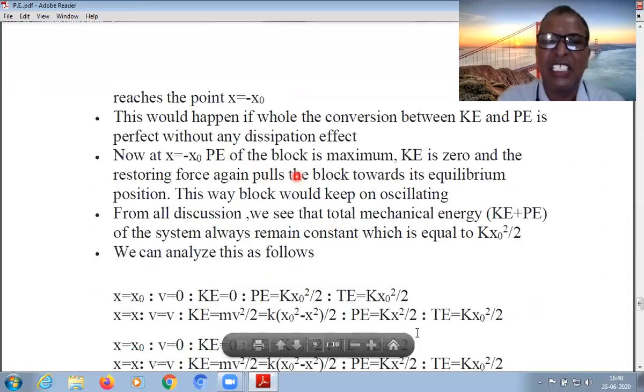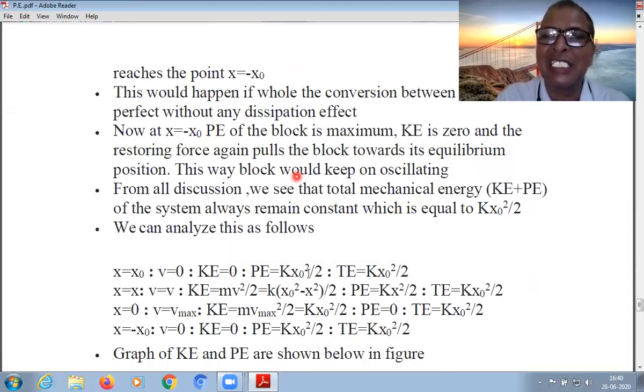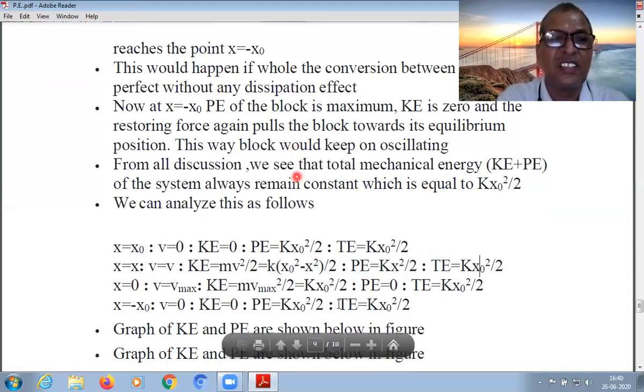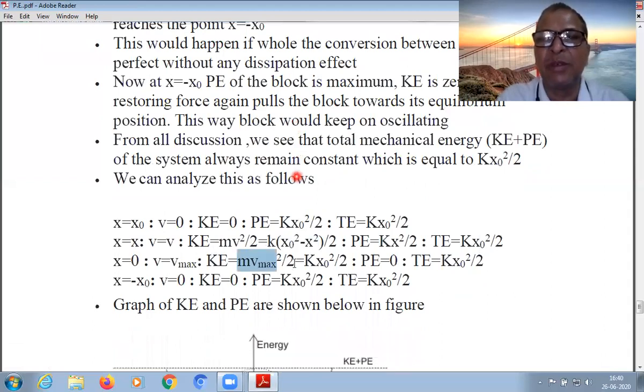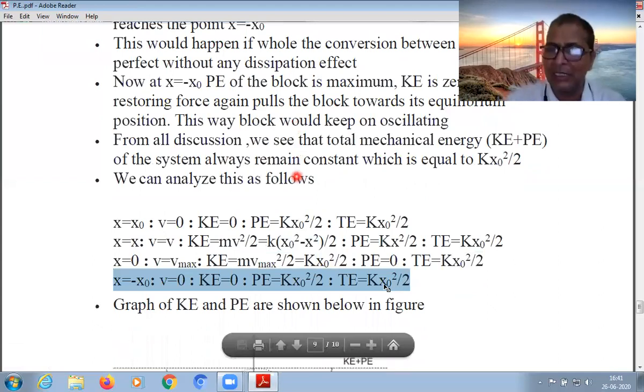When we calculate at every place, these three cases: when x is equal to x0, velocity is 0, kinetic energy is 0, potential energy is half Kx0 square, total energy is half Kx0 square. When x is at a general position, this is the kinetic energy, this is the potential energy, the sum is both. Now see, x is equal to 0 means mean position. Velocity is maximum. So total energy is in the form of kinetic energy, potential energy is 0, total energy is this. At the other side, at the last extreme, total energy is also the same.